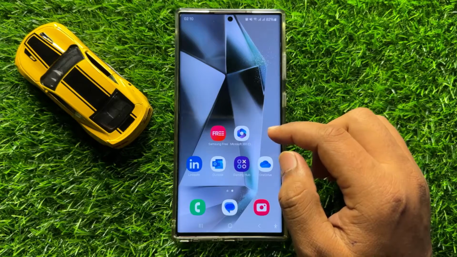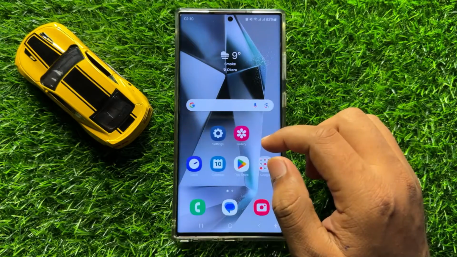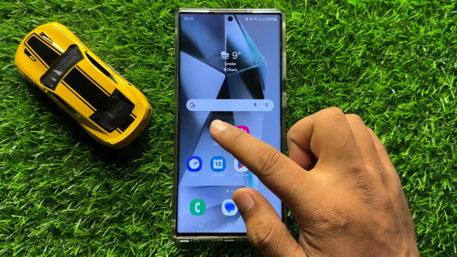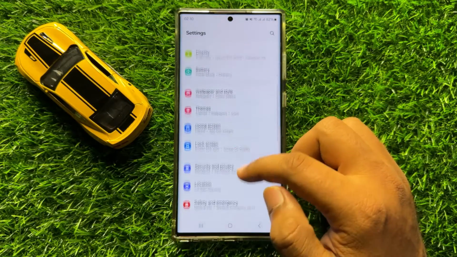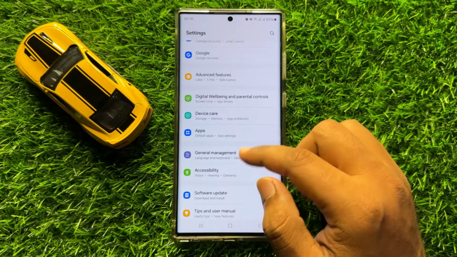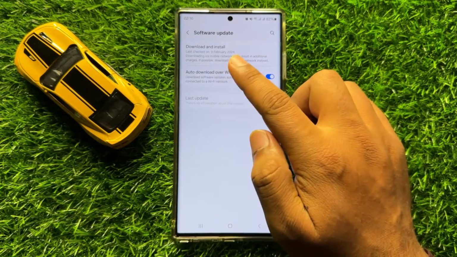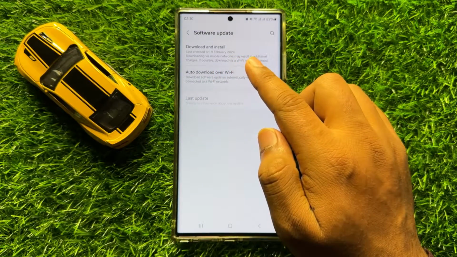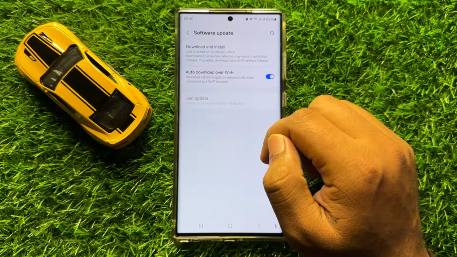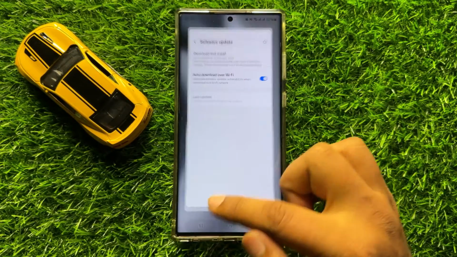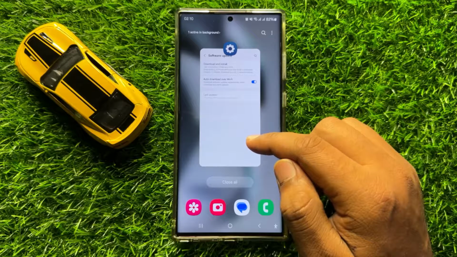But if you're still facing the problem, then the last solution is open settings again, scroll down to the end, and here click on software update, and then click on download and install to update your mobile software to the latest version. And after updating your mobile software, your problem will be